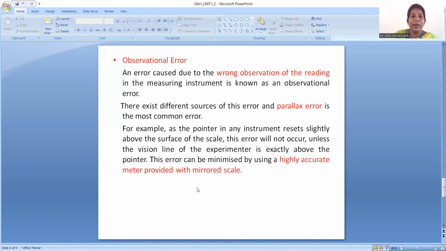The next error is the observational error. This observational error is caused by wrong observation of the reading in the measurement system. It is also known as parallax error. When the observer is taking the reading, it should be taken in such a manner that he avoids this parallax error by accurately observing the instrument with a mirrored scale. In this way, the observational error or parallax error can be minimized.